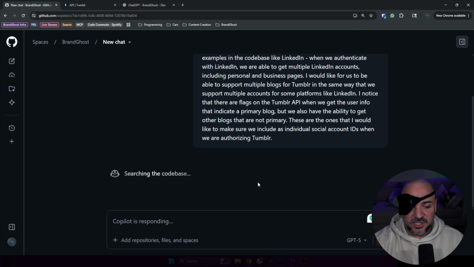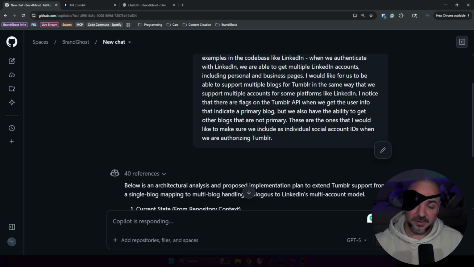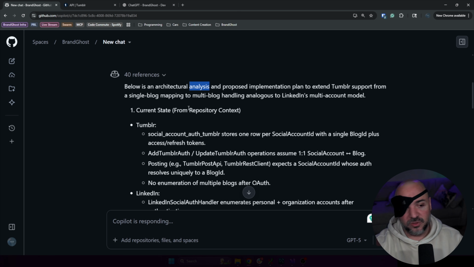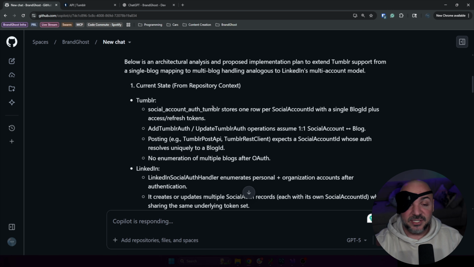Sometimes the mini ones are nice when you're going back and forth pretty quick because they're faster. But sometimes when I'm doing a bigger prompt like this and trying to get more creative, just to get things rolling, I like doing a model that is not mini, so it will take more time, seems to do more reasoning, and then we have a kickoff point. You can see it's already starting with analysis. I think this is part of my instructions that I added originally. It provides an architectural analysis and proposed implementation plan. So it's already jumping to a plan, but let's see what it says.